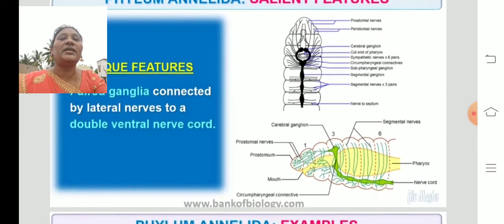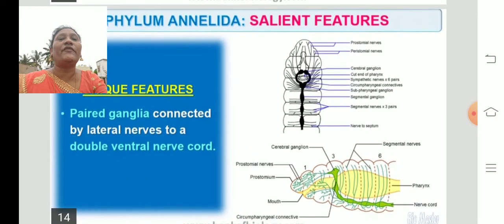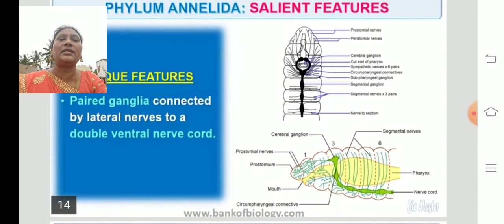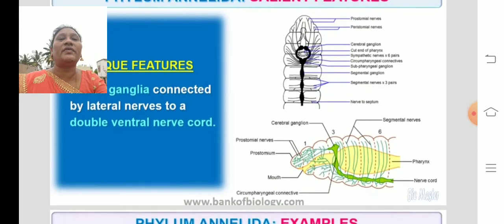That means annelids have a nervous system. They consist of a pair of ganglia connected by the lateral nerves to a double ventral nerve cord.